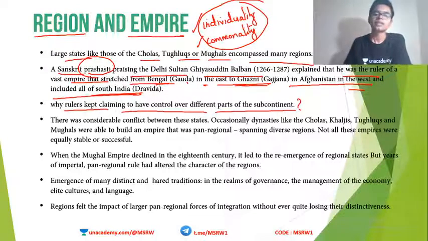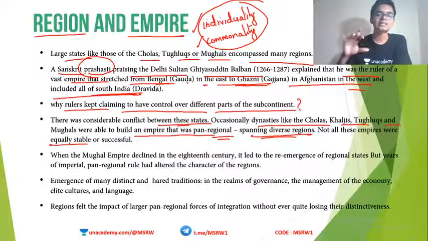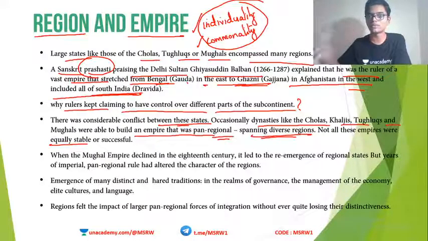Okay, so there was considerable conflict between these states. Occasionally, dynasties like the Cholas, Khaljis, Tughlaqs, Mughals, etc. built an empire that was pan-regional, spanning diverse regions. Not all these empires were equally stable or successful, that we know. So these dynasties, which were able to exert more power over more regions, were able to expand and span diverse regions. I already explained this point, so I am not going to bang on it anymore.